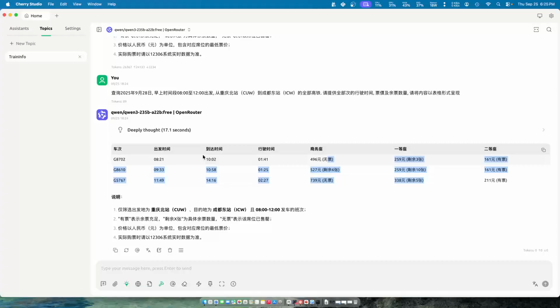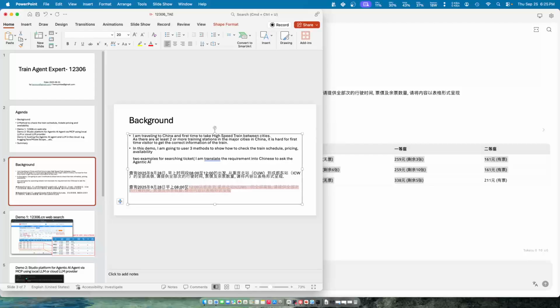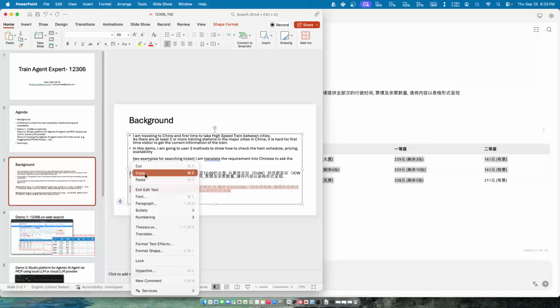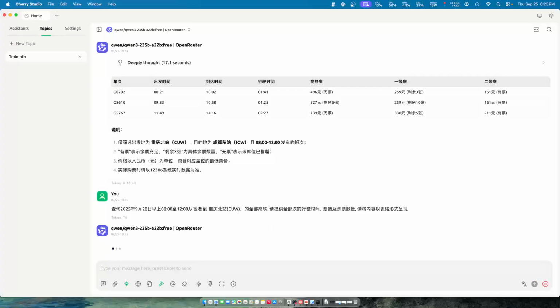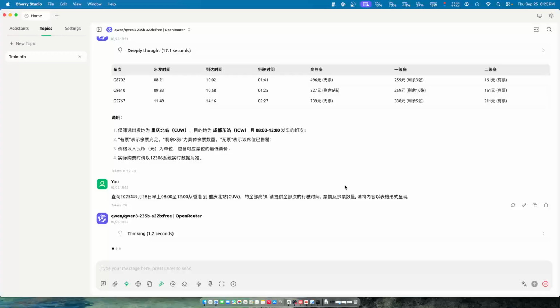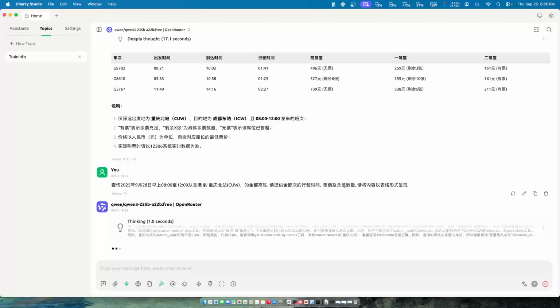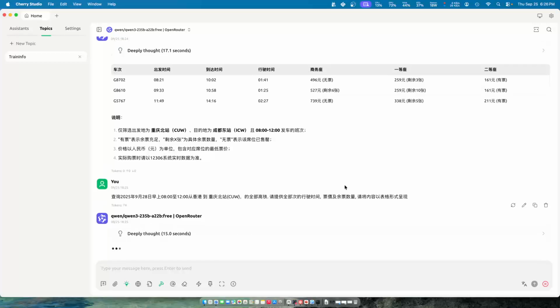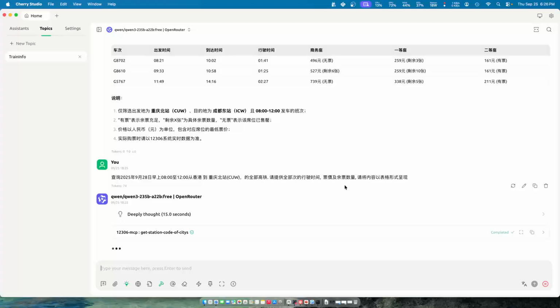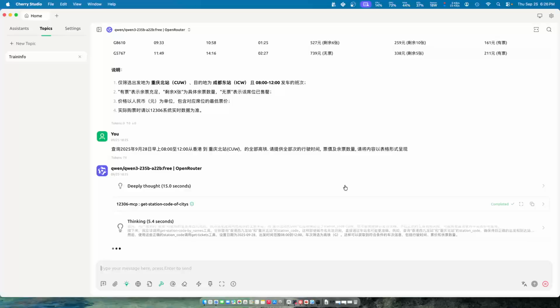So same thing, if I want to check the Hong Kong one, I can also place it here, but just bear with me. I want to cut and paste that information back to here, and then I just place it, and then another 1 minute, and then the result will come out. And if you want to convert it back to English or maybe your preferred language, you can actually ask the LLM to do it for you, and then it will just take maybe another 10 or 20 seconds, and then they will be able to generate all the information that you want back into your own language. Okay, so now it's pretty quick, pretty fast today.